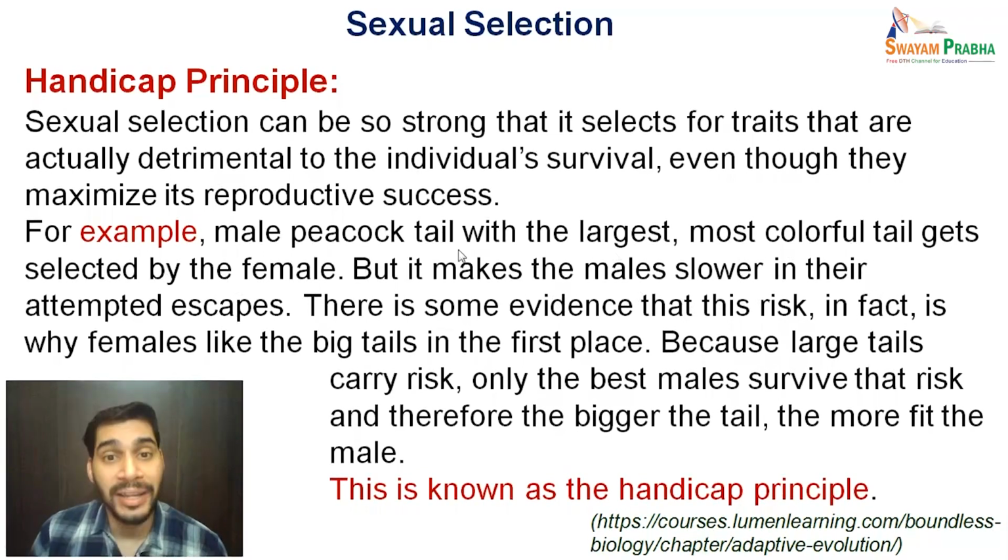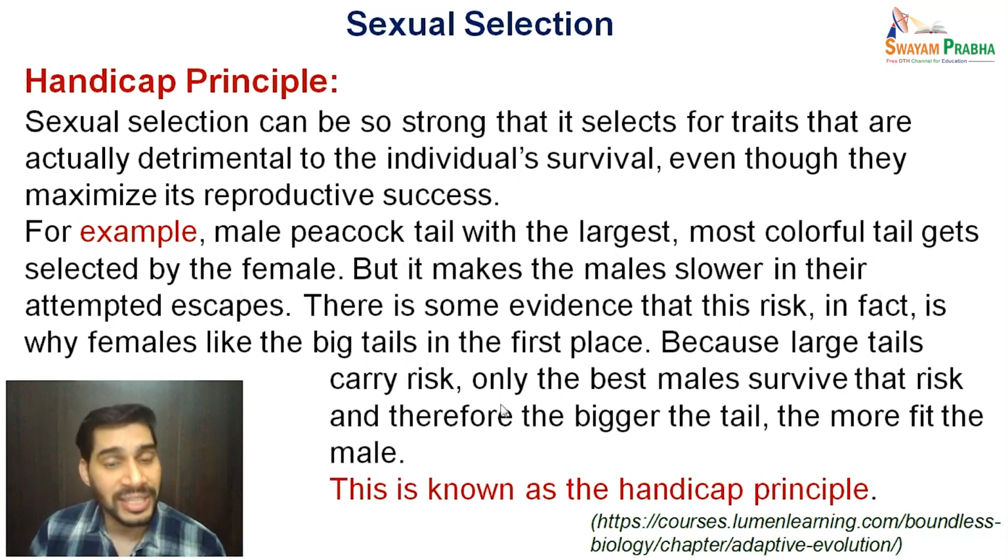So on one hand, this is useful for reproductive success since they are being selected by the females, but on the other hand, they are at a disadvantage because of this heavy tail, they are unable to escape from the predators. There is some evidence that this risk, in fact, is why females like the big tails in the first place.